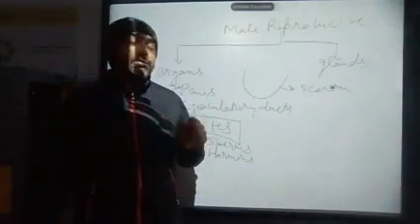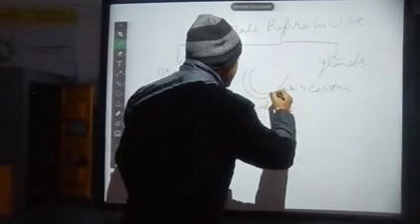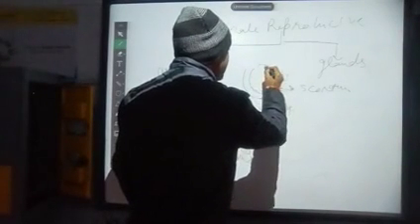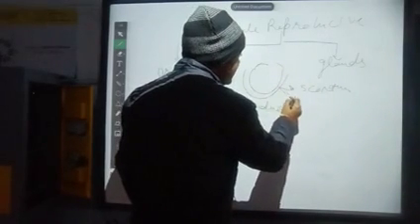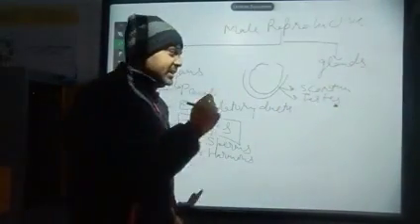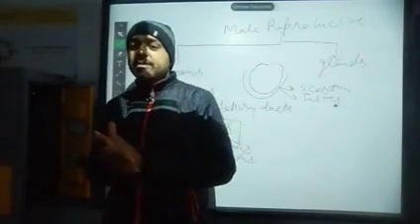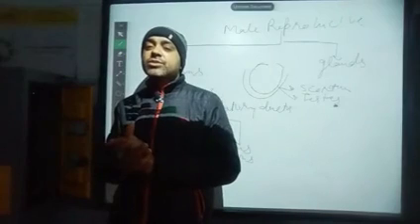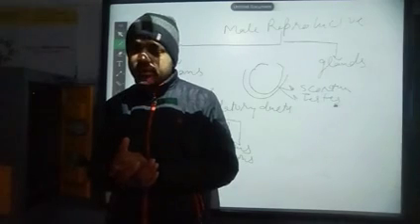A pair of testes is there in human beings. So the scrotum encloses the testis. The major function of the scrotum is to protect the testis from mechanical or external shocks.